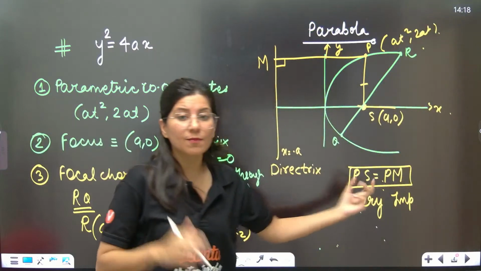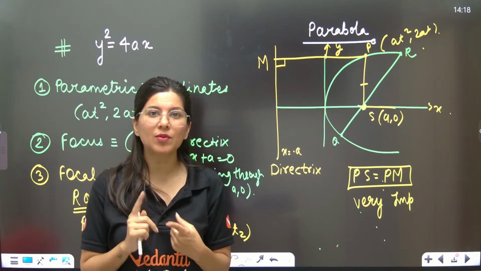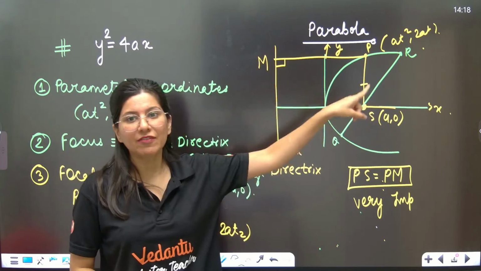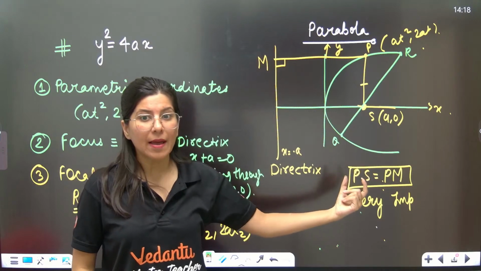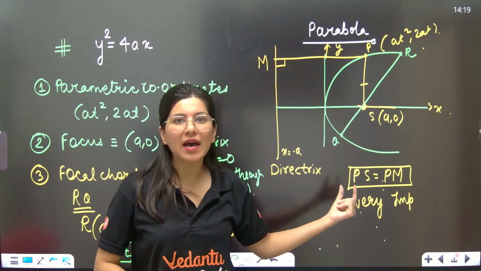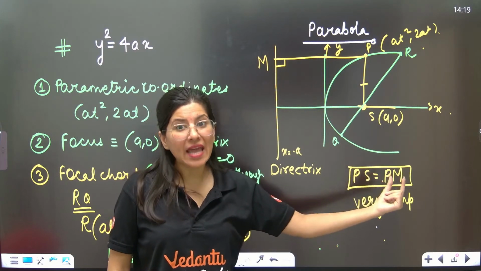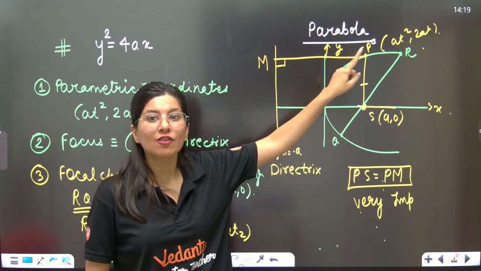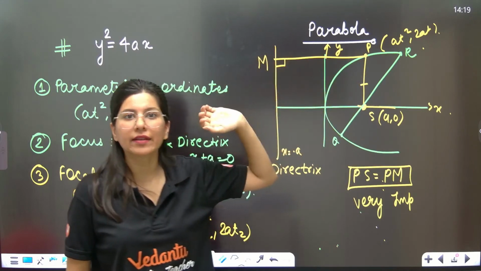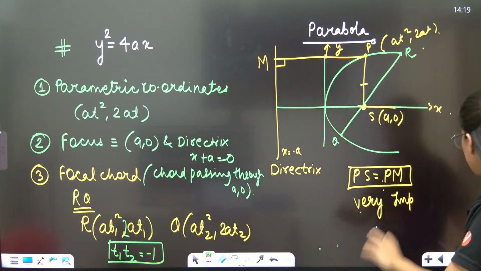Suppose any question is talking about writing equation of parabola, remember the basic definition of parabola, which is PS is equals to PM. P is the point on the parabola x, y. S is focus. Then M is nothing but distance of point P from the directrix. So PS is equals to PM.